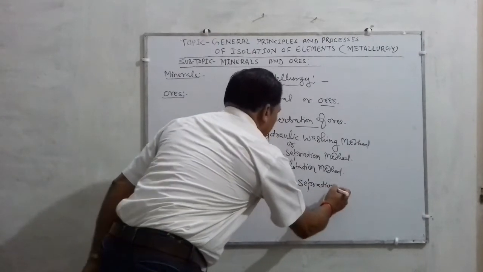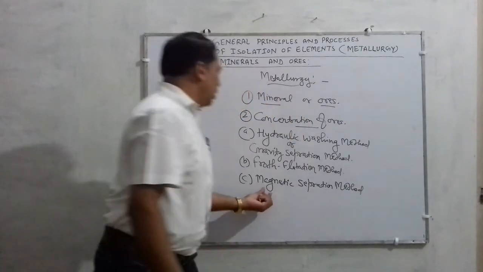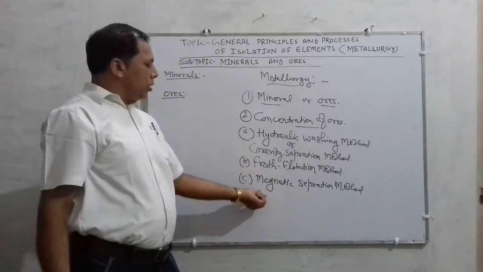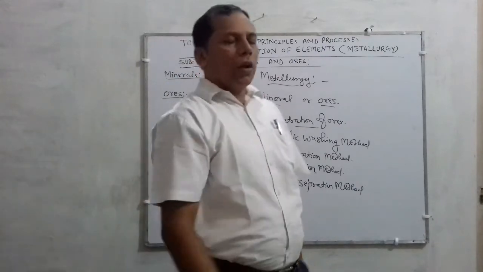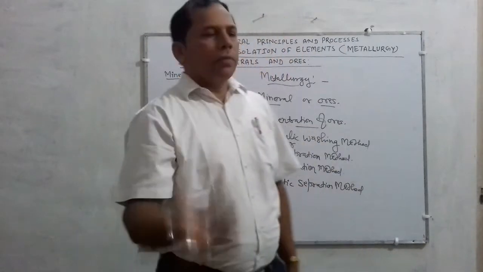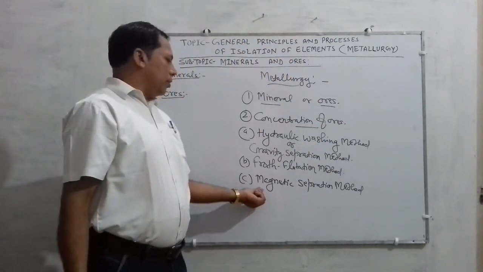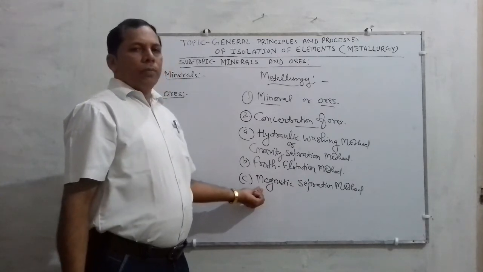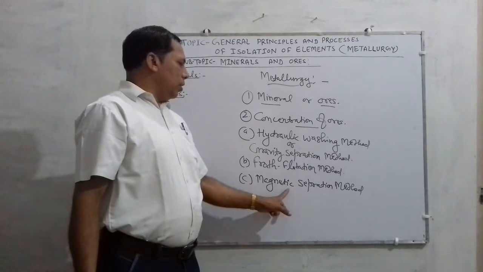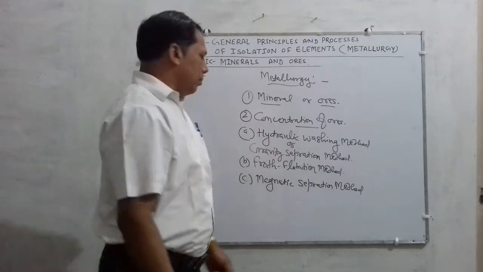This method is applied for those types of ores which have a tendency of attraction or repulsion towards a magnet. Using that property for concentration is the magnetic separation method.